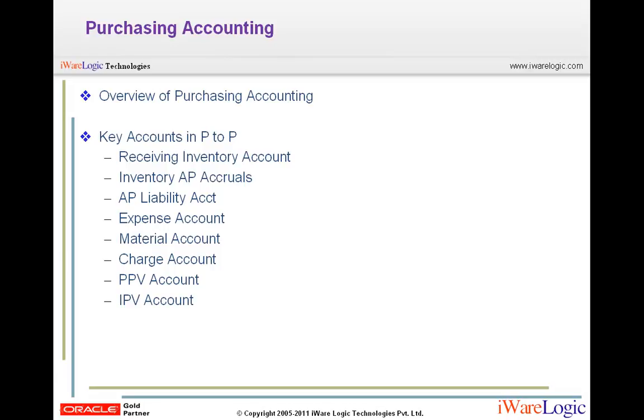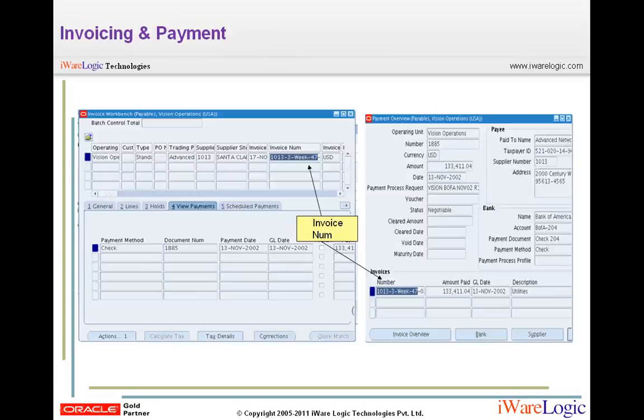One important thing in the receiving and accounting is invoicing and payment. If we create the invoice for a particular supplier, then from the same invoicing window only, we can get the detailed information about the payment also. So in this slide you can see the invoice numbers. In the invoice window, the invoice number is coming